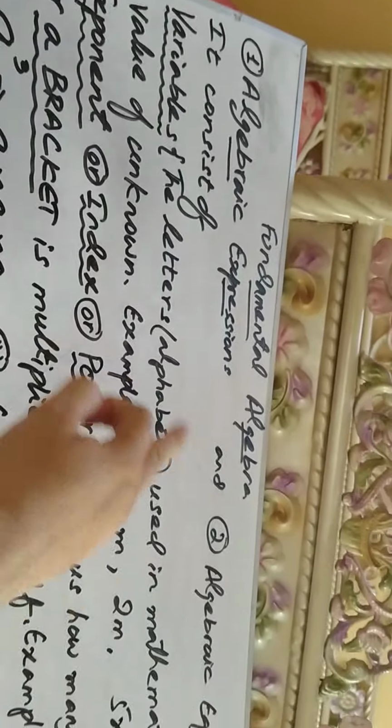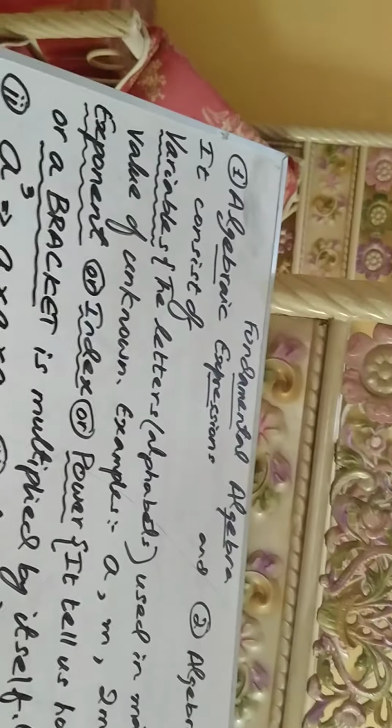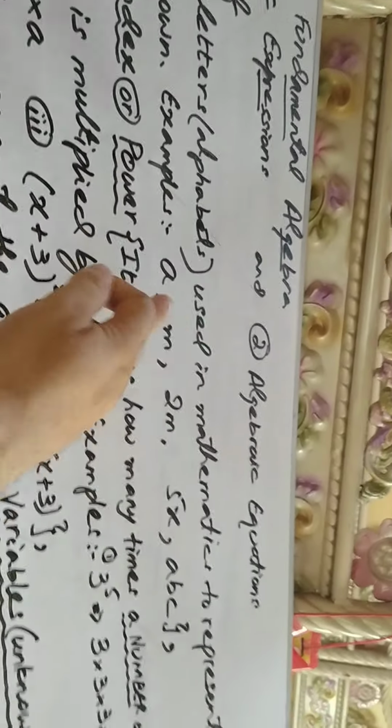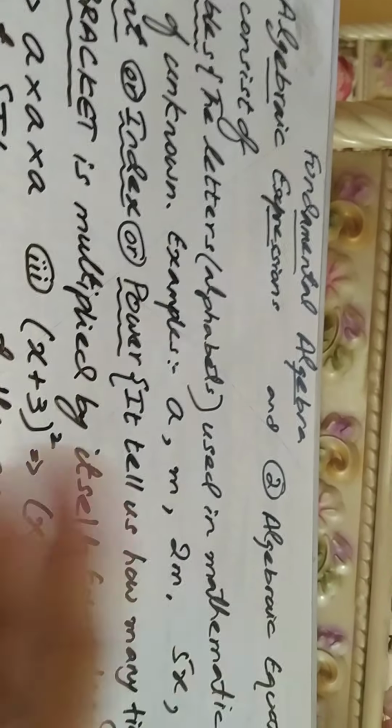Always remember, for something we don't know, like the area of a triangle is half into base into height, b stands for base, h stands for height. If area is unknown, then area is represented with a. So whenever we represent an unknown thing, we represent it with letters, alphabets. These letters which represent the value of an unknown thing are called variables. So the first thing in an algebraic expression is variable: the letter, alphabet used in mathematics to represent the value of unknown. For example, a. Suppose this a is representing the value of an unknown apple, the unknown cost of apple.